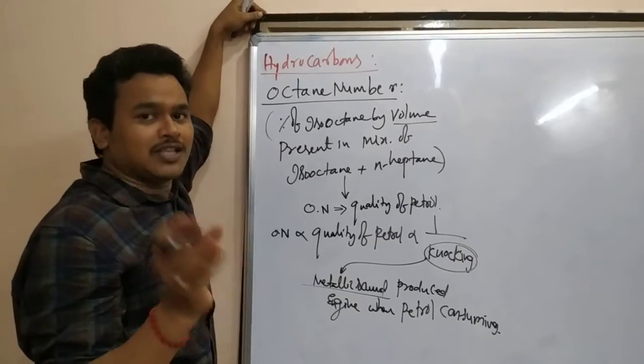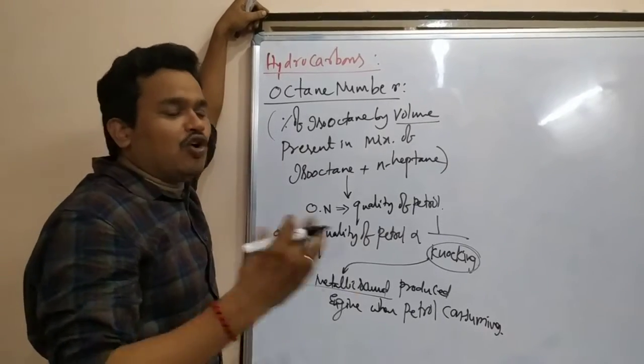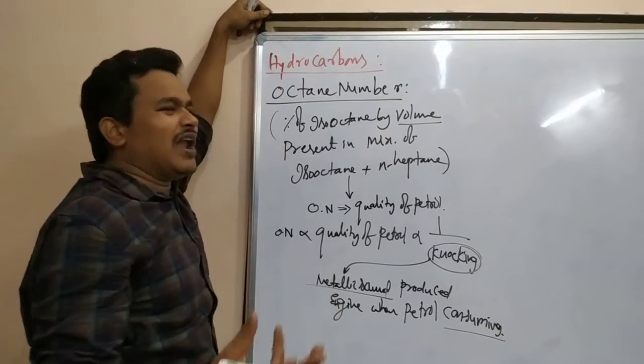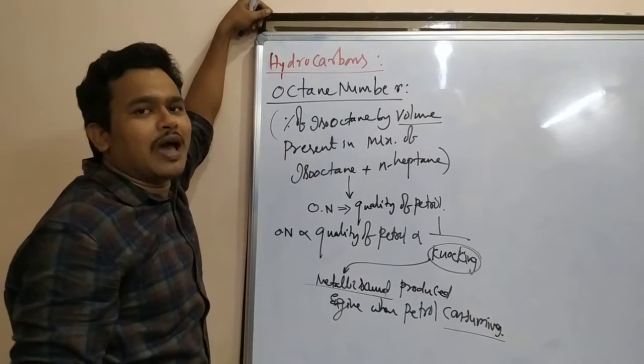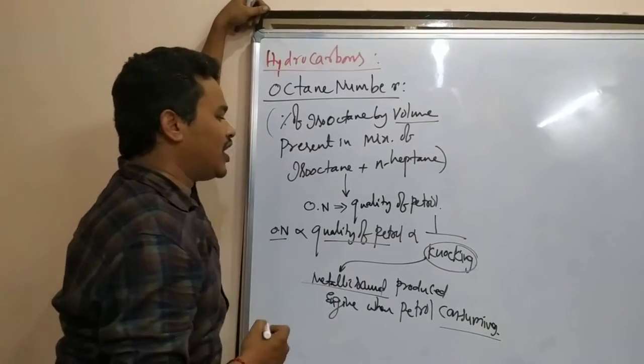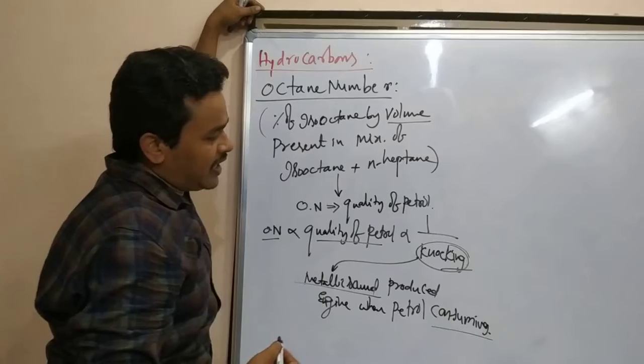If the octane number is more, that is a good one. Less octane number means more and more sound, and due to that low quality petrol, the engine is going to be damaged fast. So octane number is directly proportional to the quality of petrol, and inversely proportional to knocking.